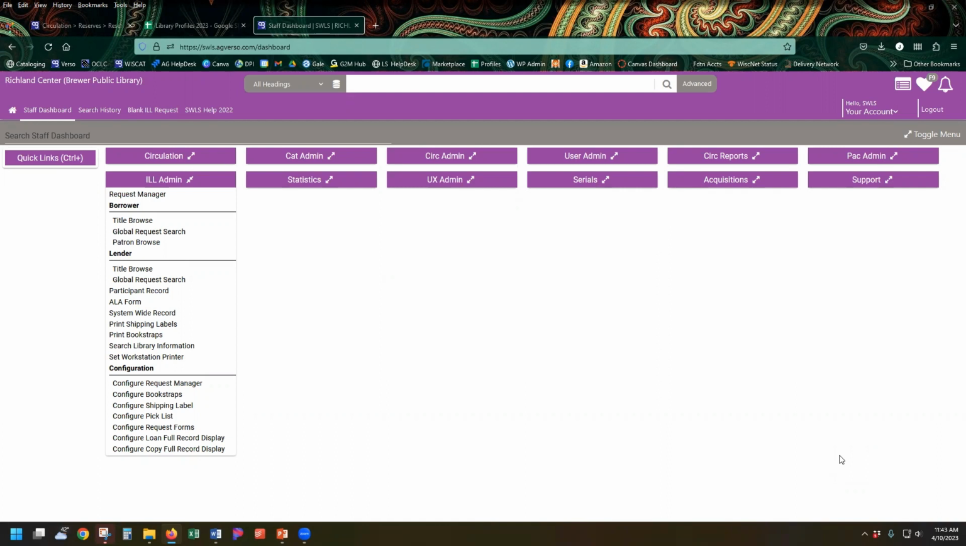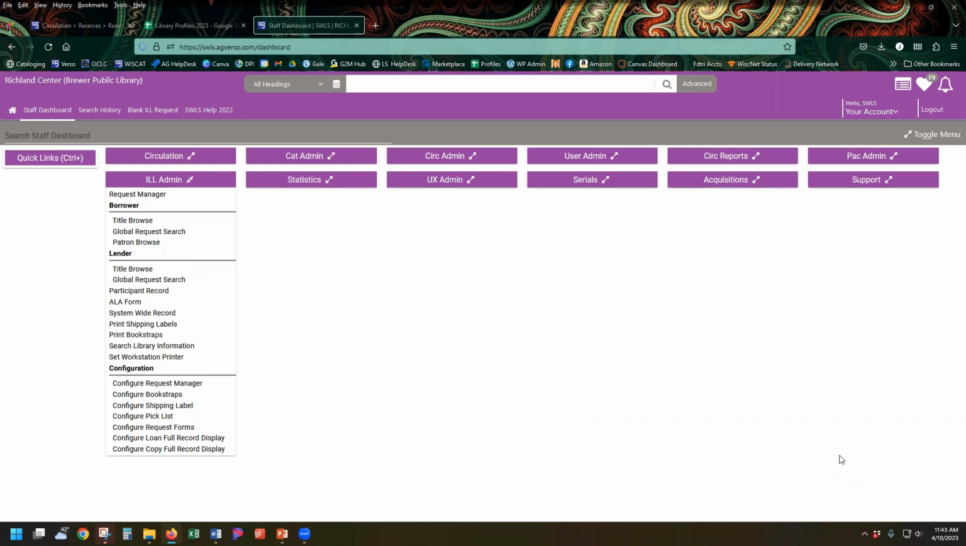Today, we're going to take a look at how to request materials when they're not in VERSO. To begin, it's important to understand a few important state ILL guidelines, as well as how interlibrary loan works in our system. First, I'd like to clarify some of the acronyms for you.